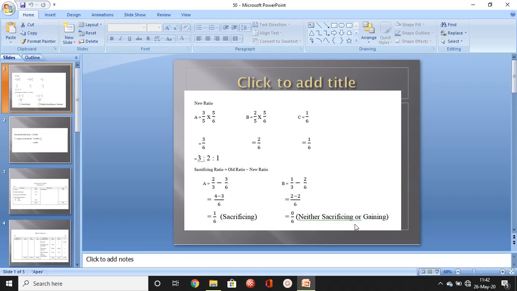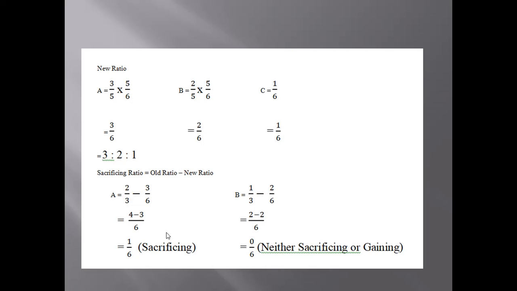Anyway, B is not sacrificing or gaining, and A is the only sacrificing partner. B is not a sacrificing partner. Why? Because he got this 0 here. 0 means nothing, isn't it?